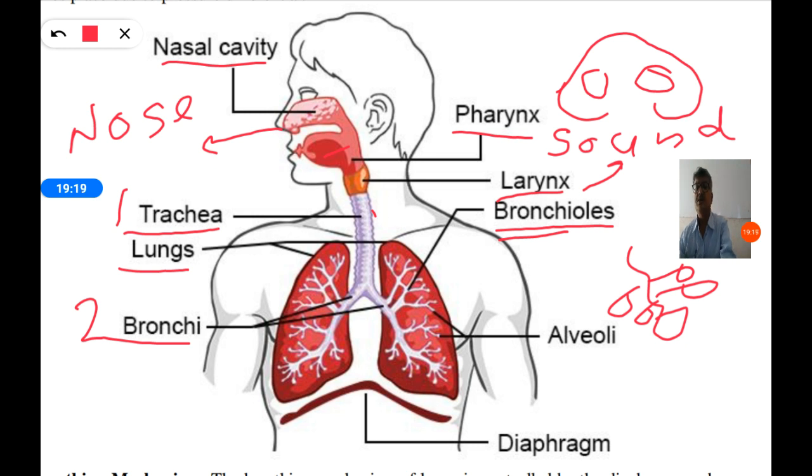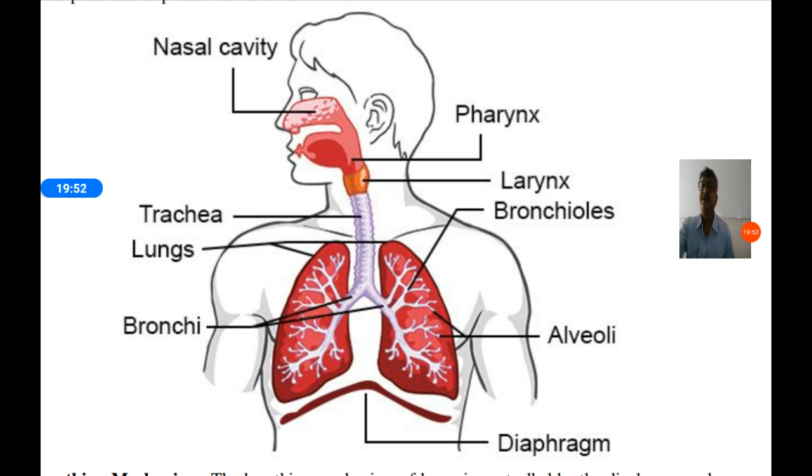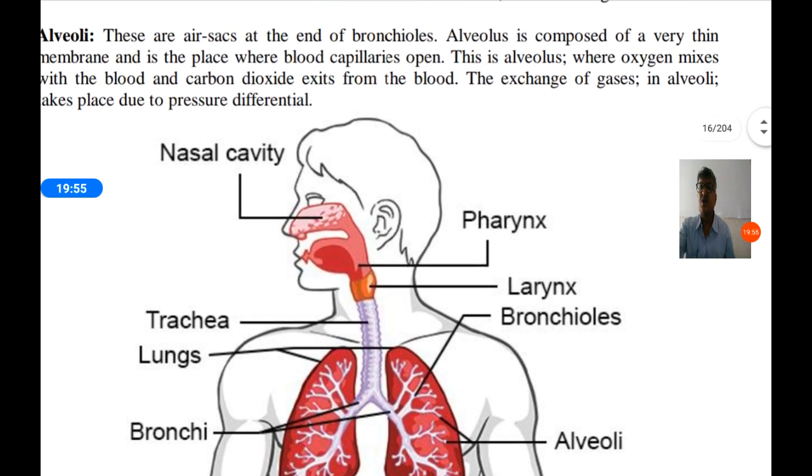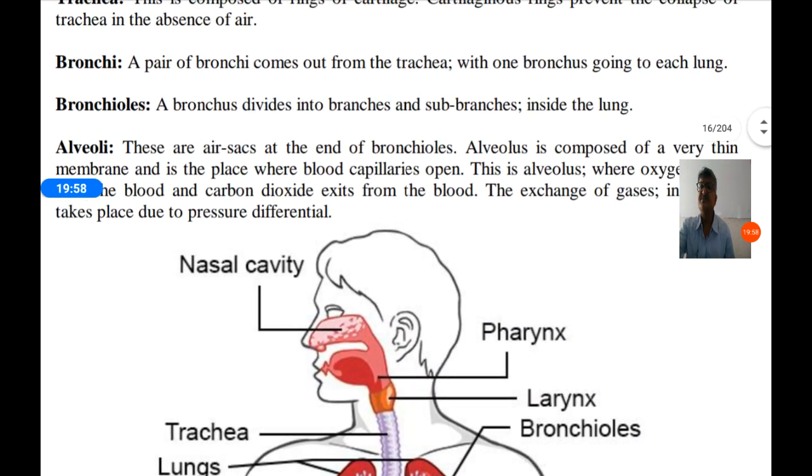And there is one more organ which is made up of muscles, that is the diaphragm. This diaphragm moves up and down to help the breathing. When we take the stomach inside, it moves up, it pushes the lungs, and carbon dioxide goes out. When you relax the diaphragm, it comes down and oxygen enters inside the lungs. So in this way, the diaphragm helps in breathing. So let us study in detail the structure of the respiratory system.